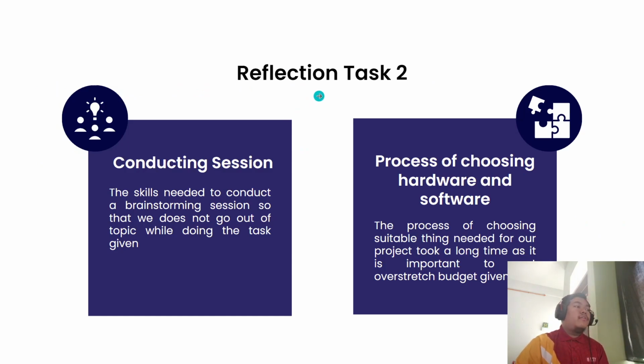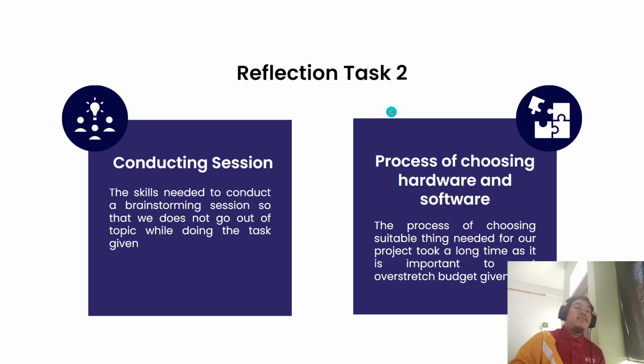Next, I have the reflection of task 2. In task 2, I have gained the knowledge of how to conduct a session, because this knowledge is needed in order for me to conduct a brainstorming session with my team. This skill is important because it will help us not go off topic while doing this brainstorming session.